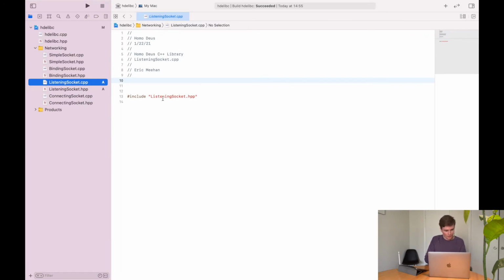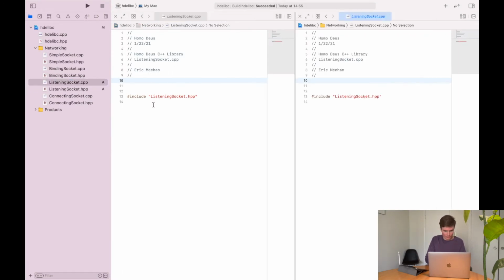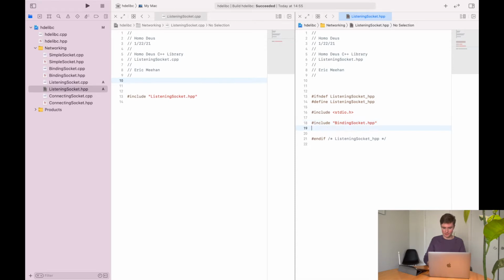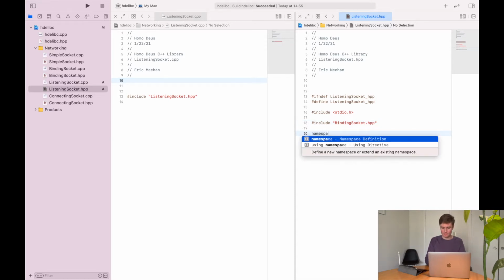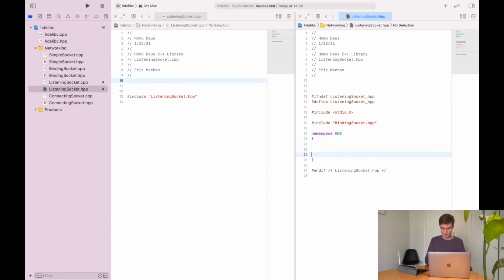Okay, and let's open up a second window here, and let's put our header file over here. So we know that listening socket is going to inherit from binding socket. So I'm going to include binding socket. We'll use our same namespace. And we'll define our class. And we know we're going to want a constructor here, so we'll say public.